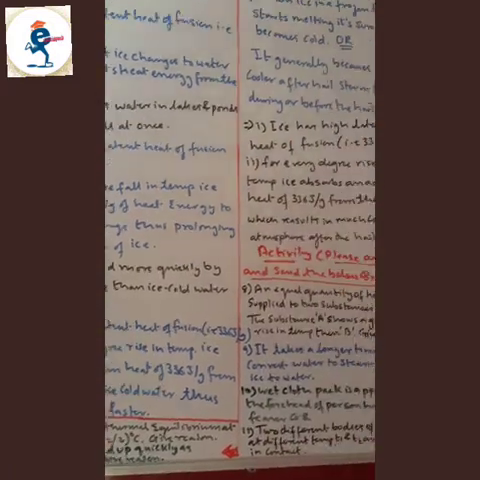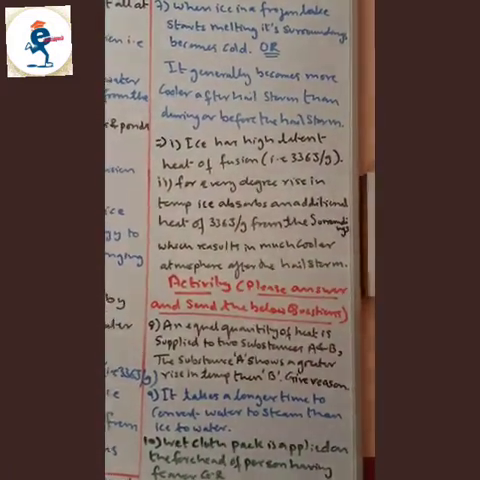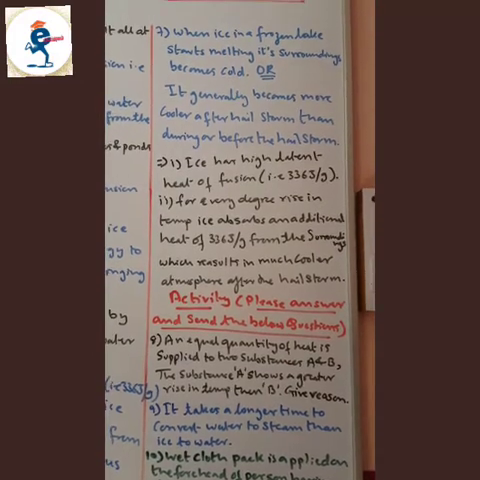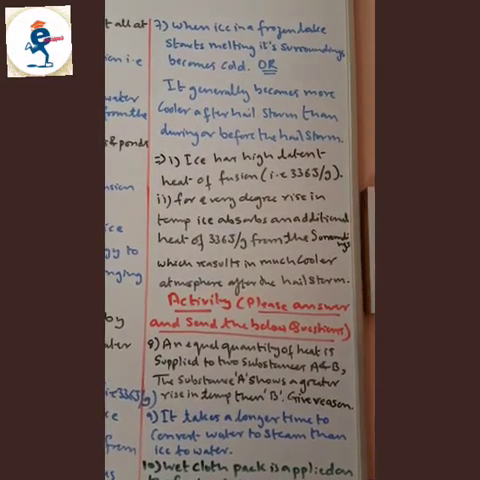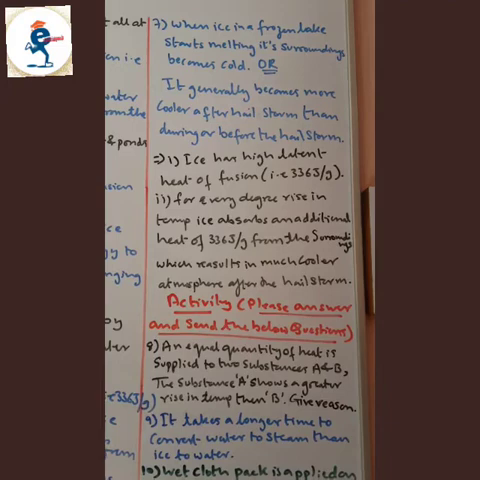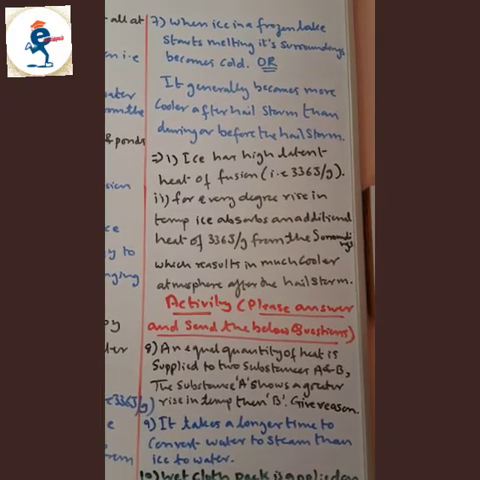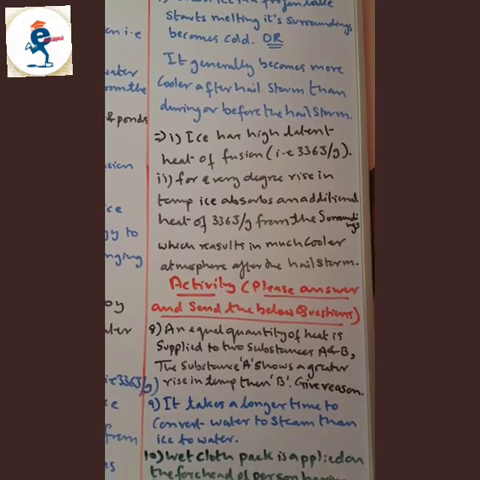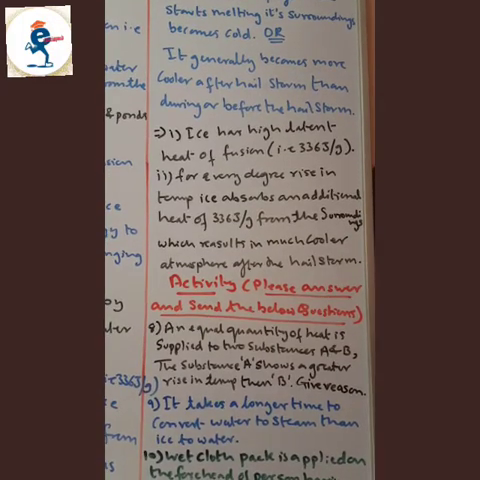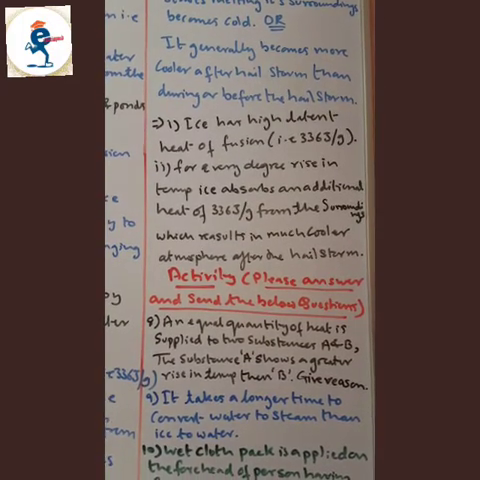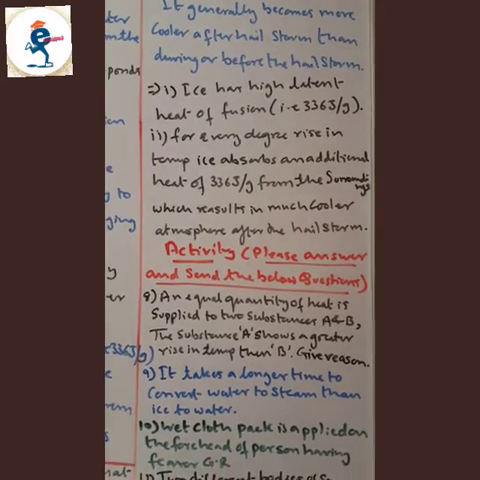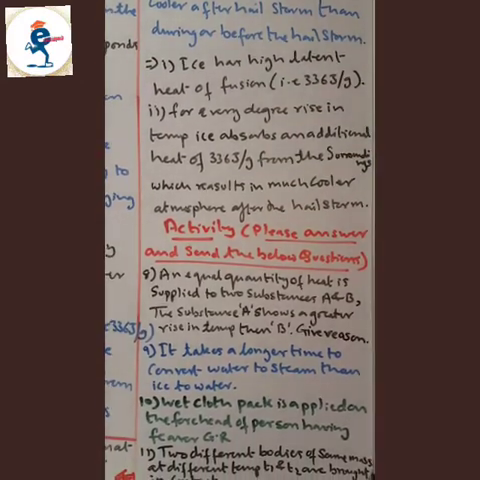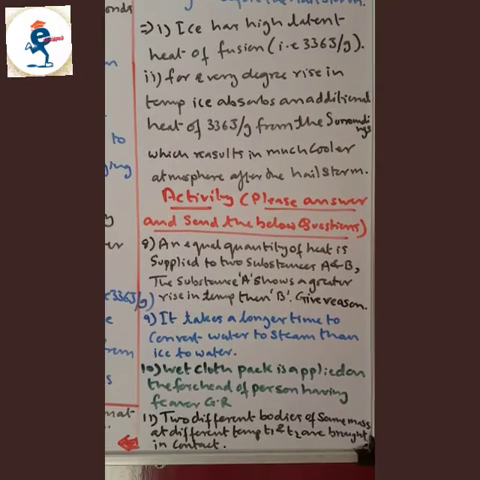Seventh question. When ice in a frozen lake starts melting, its surrounding becomes cold, or it generally becomes more cooler after hailstorm than during or before hailstorm. So first point, ice has a high latent heat of fusion, that is 336 joules per gram. Second point, for every degree rise in temperature, ice absorbs an additional heat of 336 joules per gram from the surrounding, which results in much cooler atmosphere after the hailstorm.